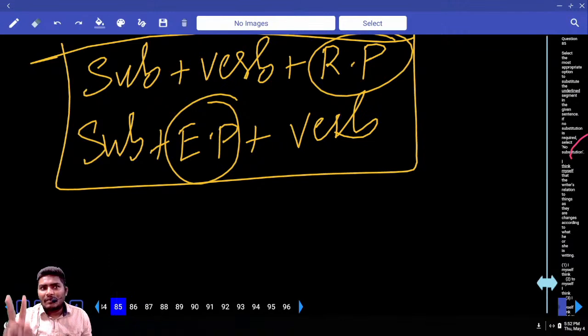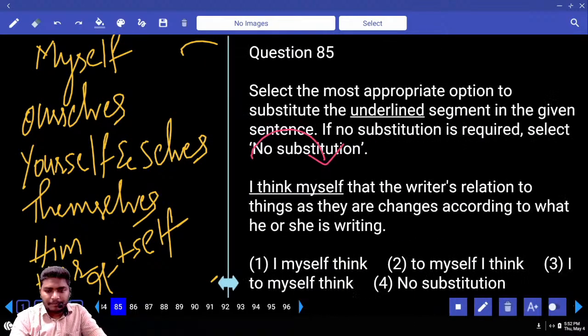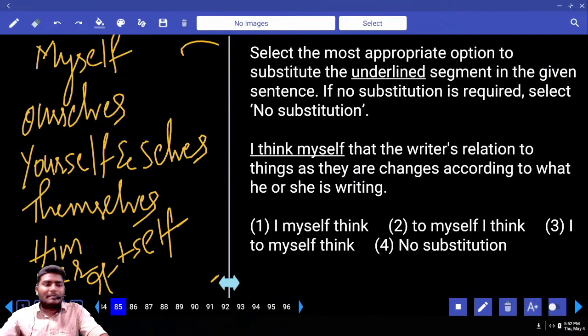For your information, both of them have the same structure of words. There is no difference. The difference comes only with the usage. Remember this part very carefully. For those who don't know, please make a list of this. Okay. Now, tell me your answer.